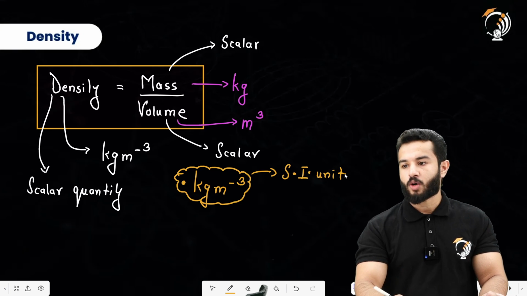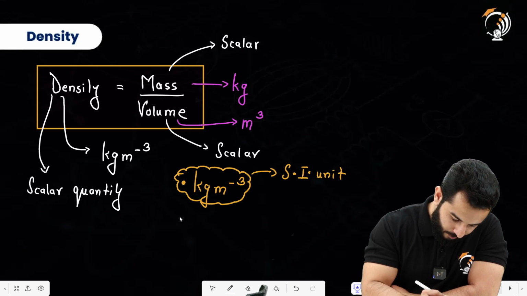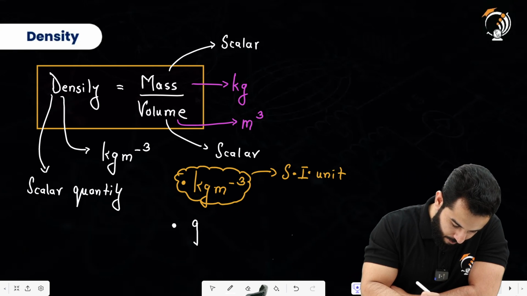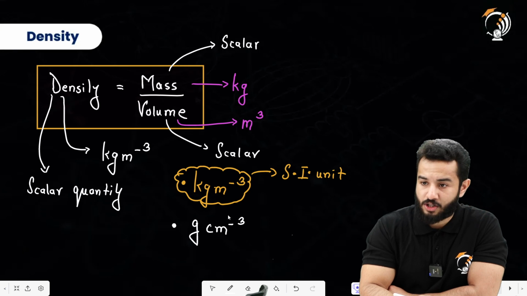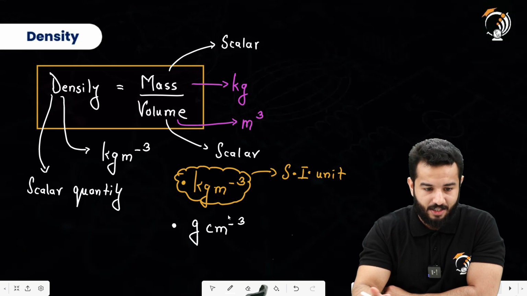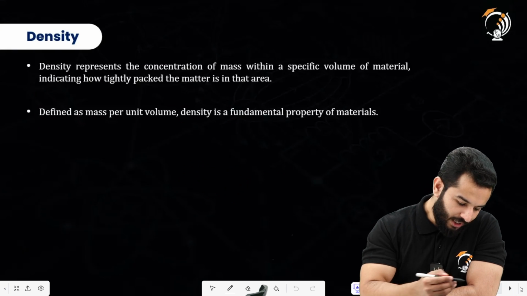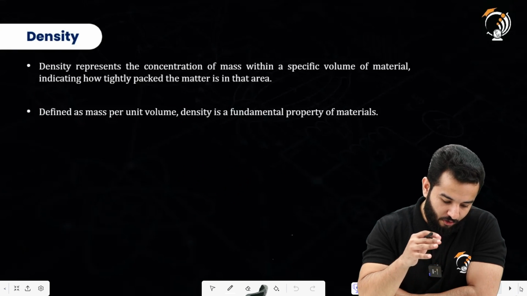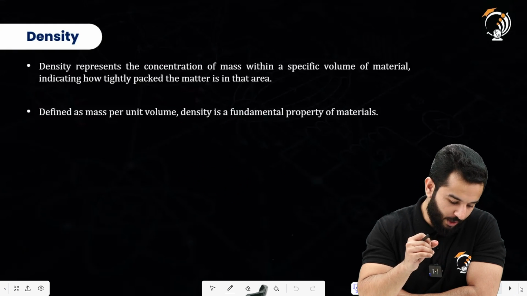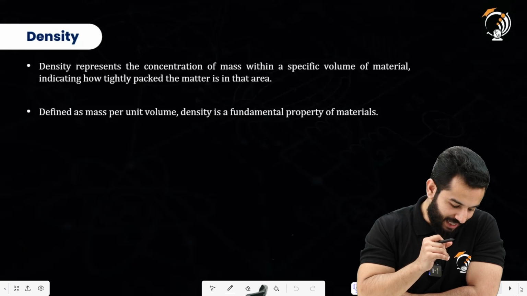But if you're going to talk about some other units, it could be something like gram per centimeter cube. So this is actually the CGS unit, right? Or the volume can be measured in liters, it could be measured in milliliters, all of those things. Then next thing comes, density represents the concentration of mass within a specific volume of material, indicating how tightly packed the matter is in that area.